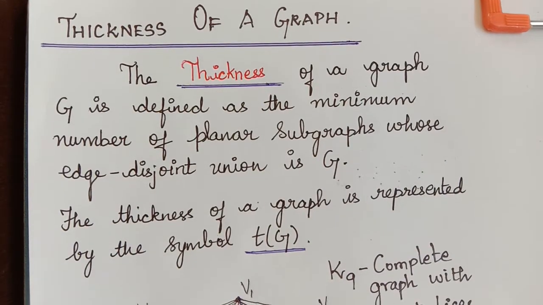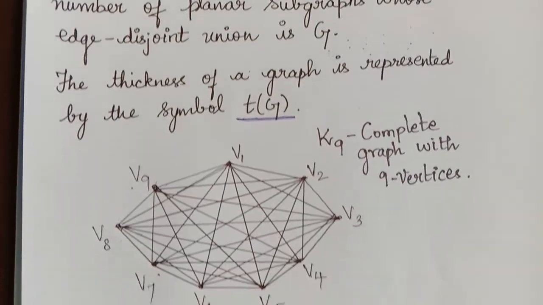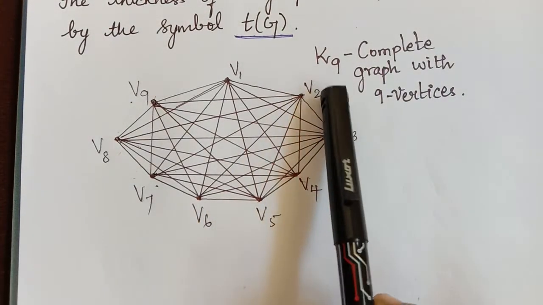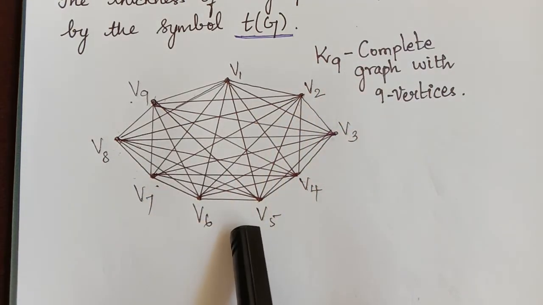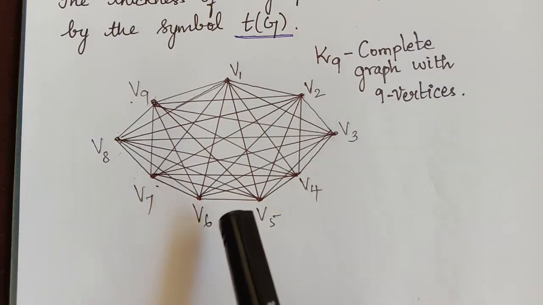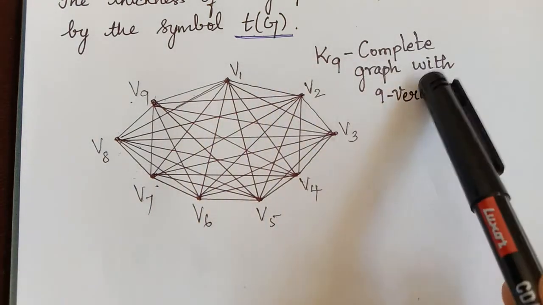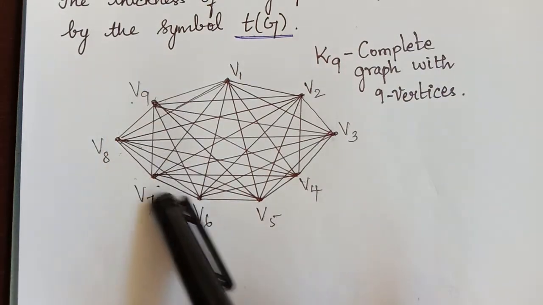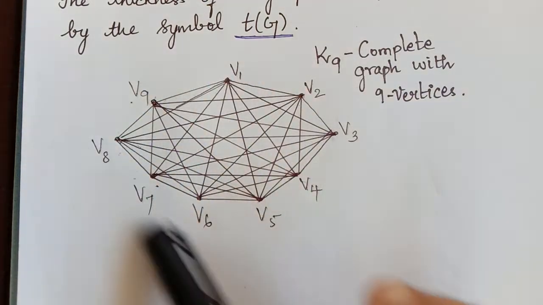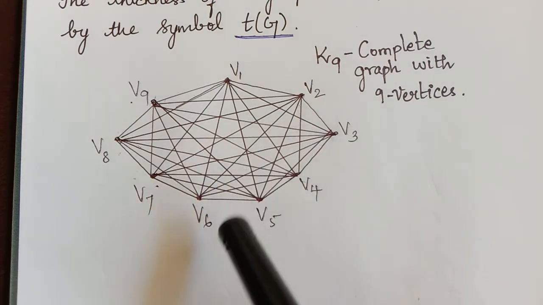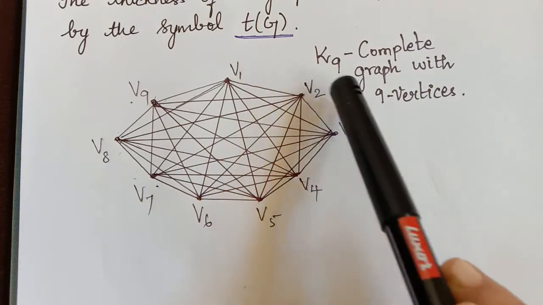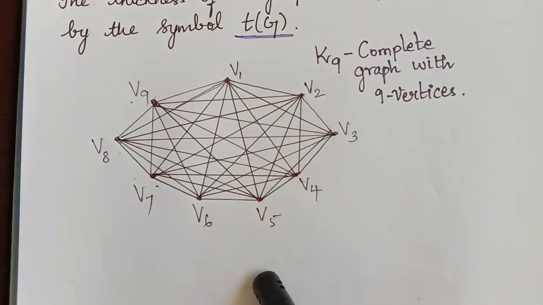Okay, now we shall find the thickness of this graph. This graph is K9, that is, it is a complete graph with 9 vertices. It seems to be quite complicated, but actually it is a complete graph. So there are 9 vertices in this, and there will be an edge between every pair of vertices. That is, when we take a pair of vertices, there will be an edge between them. So it is K9, a complete graph with 9 vertices.